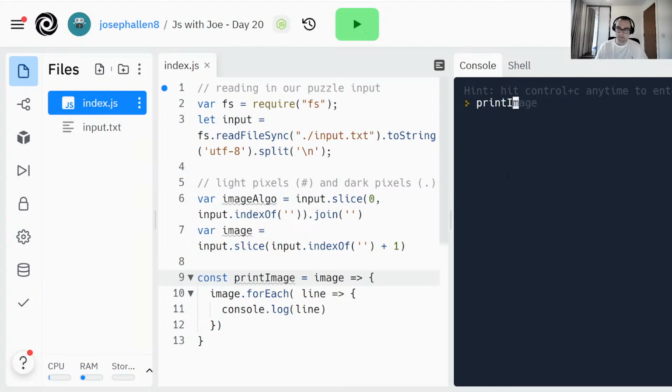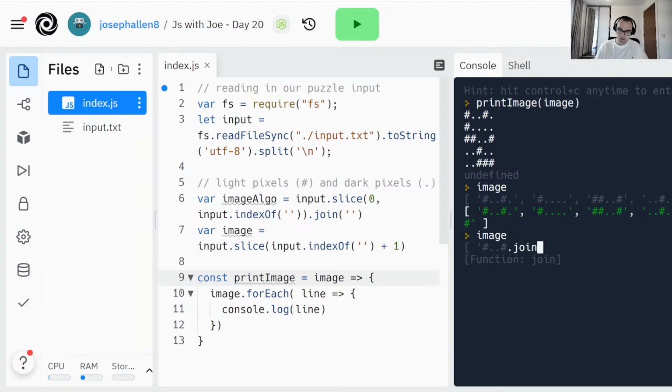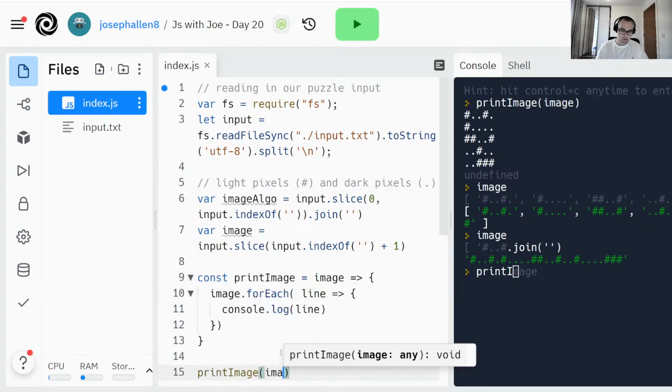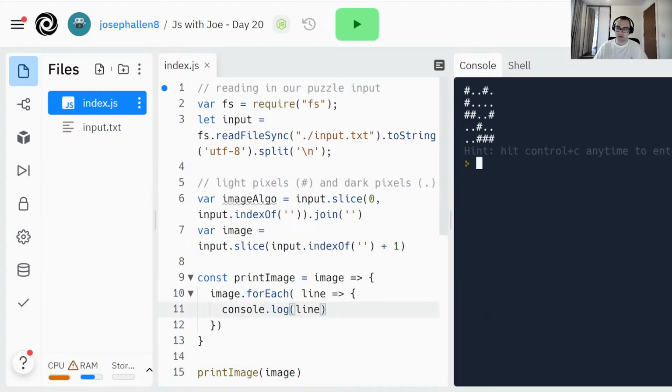So now if I call print image on my image, I get a nice little printout there, and an extra line for some reason. Because my image has an extra line? No? For each line. Weird. Image.join. Did that add an extra one? No. Okay, well, print image is misbehaving a little bit, but that should be okay. So what I've done there is I've written my first function myself.